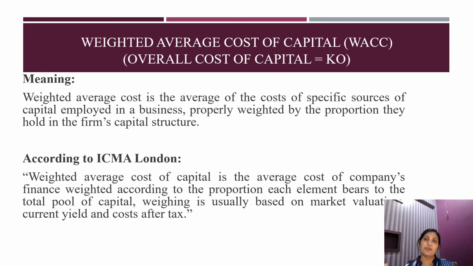Previously you have studied cost of debt, cost of preference shares, cost of equity capital, cost of retained earnings. Now all those are the sources of capital. In this we will calculate the average of all those costs.